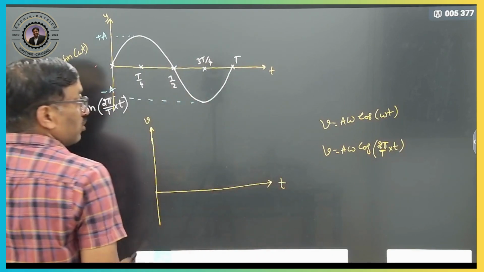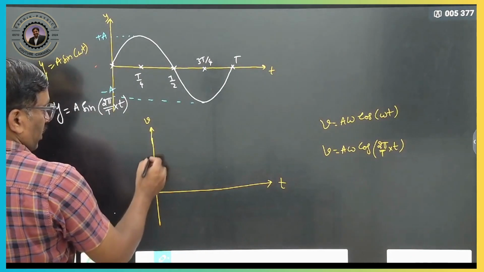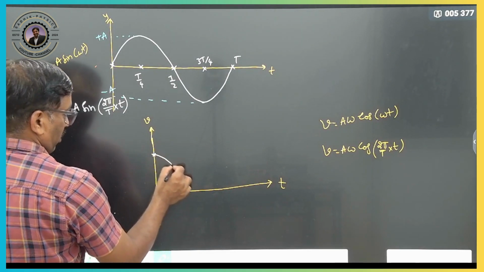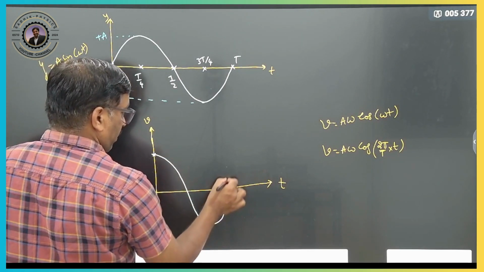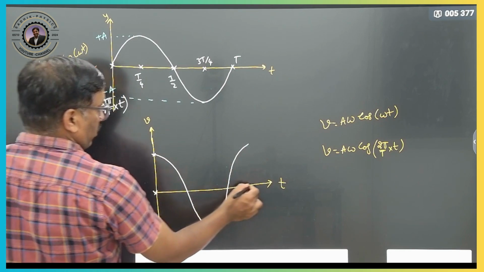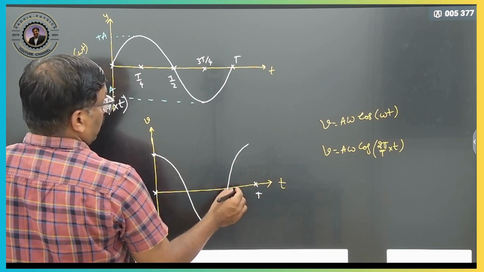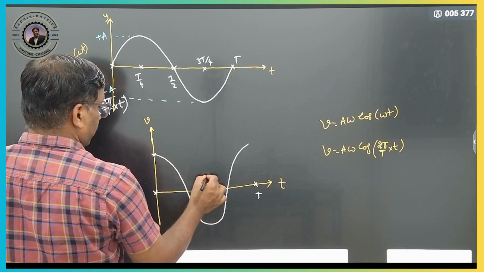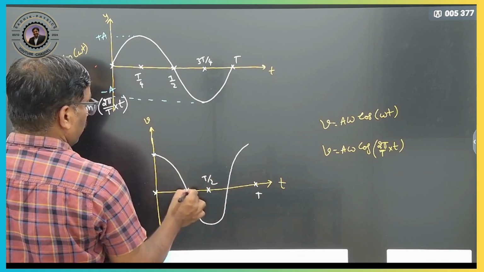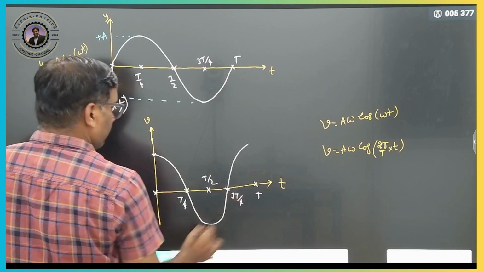So when time t is equal to 0, cos 0 is maximum. So how will the graph be? Here it will be the maximum, therefore the graph will be like this. This is 0, the time period is T, here it will be T by 2, this is T by 4, this is 3T by 4.